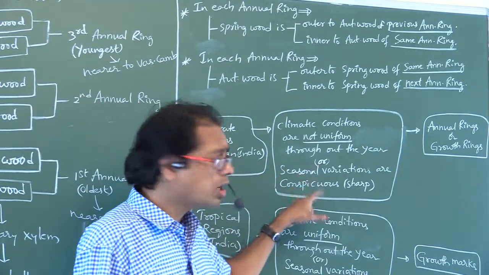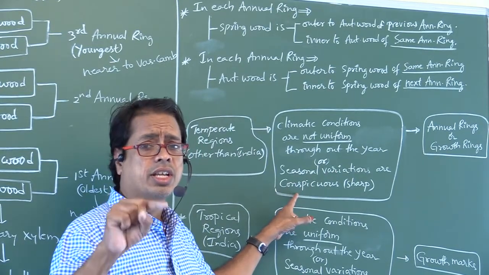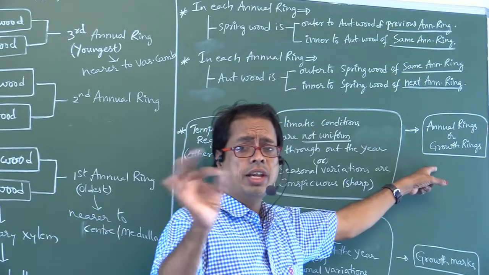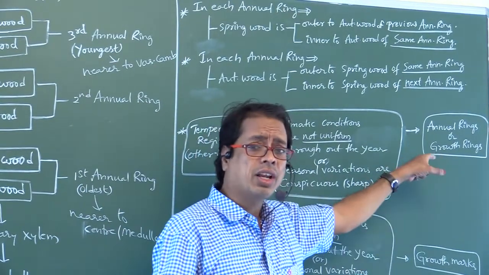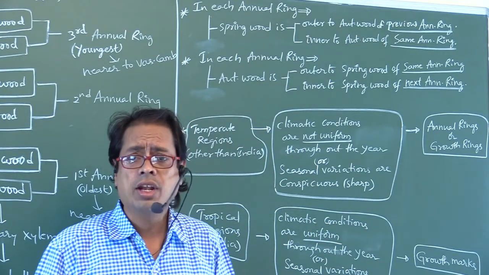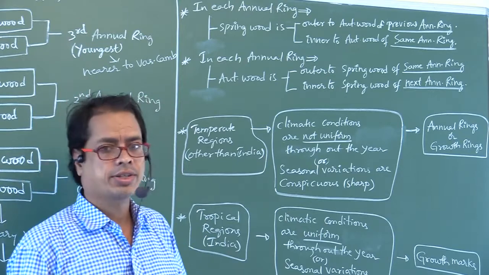So seasonal variations are conspicuous, that is, seasonal variations are sharp. There the rings are formed, the so-called annual rings, also called growth rings. So annual rings or growth rings are formed in temperate regions.